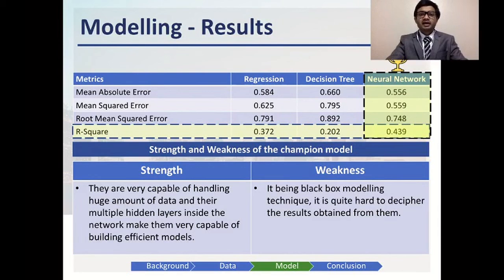The neural net had an RMSE of 0.748 and an R square of 43%, which was the highest among all the models. But the neural network has its own set of strengths and weaknesses. The biggest strength of a neural net model is its complexity, and it can also be used for very large data sets.